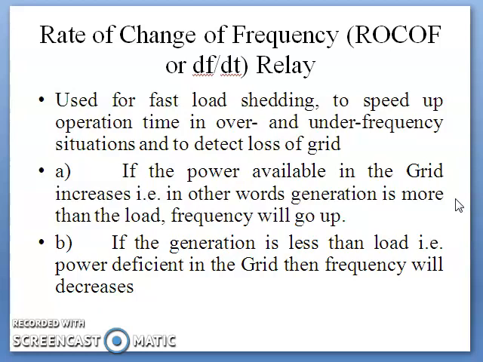Now this rate of change of frequency relay is used for fast load shedding, to speed up the operating time in over and under frequency situations. Basically, a permissible change in frequency is allowed. As per the Indian Electricity Grid Code, the permissible frequency range is 49.5 Hz to 50.2 Hz. Whenever there is a deviation from this frequency, the rate of change of frequency relays are used to detect this.